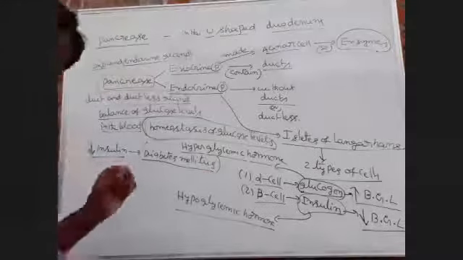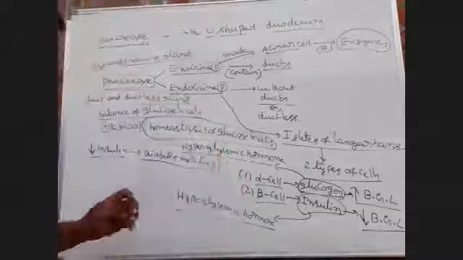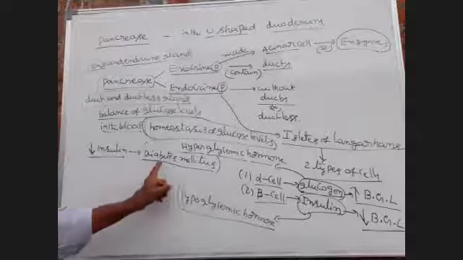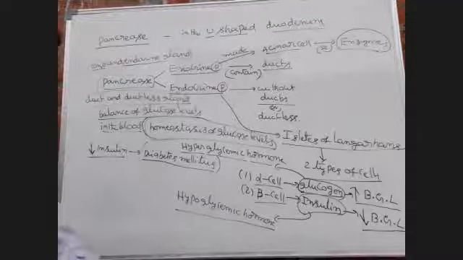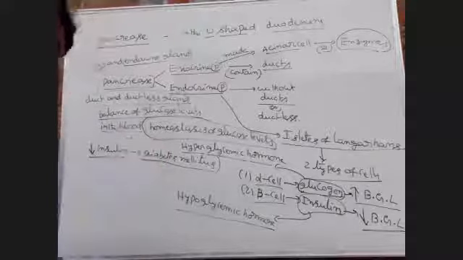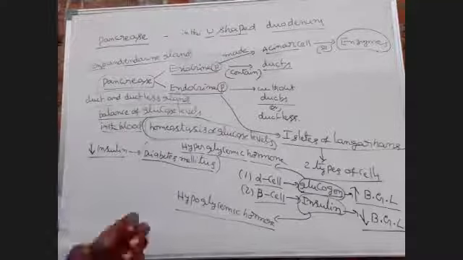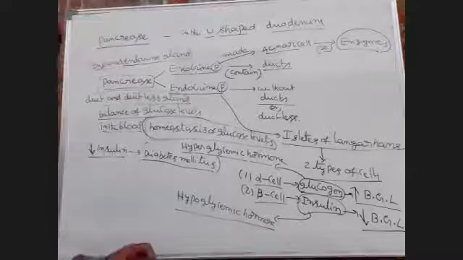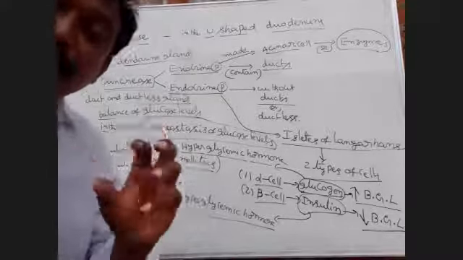Okay. What is the main symptom in diabetes mellitus? Expulsion of glucose through urinals.